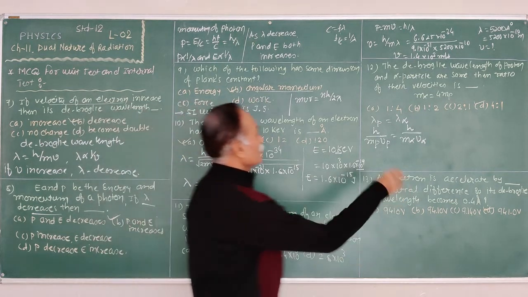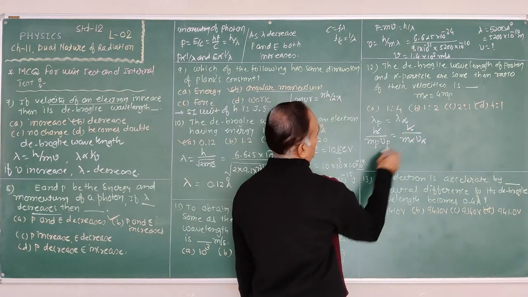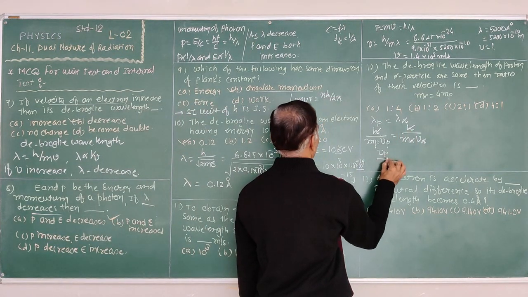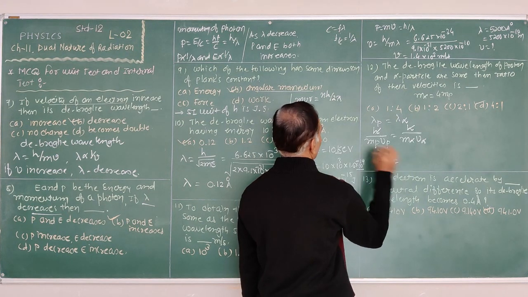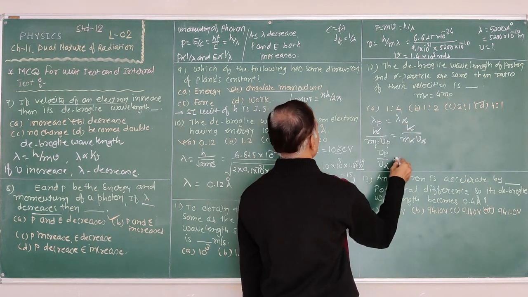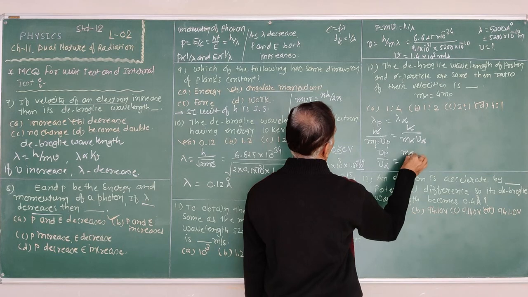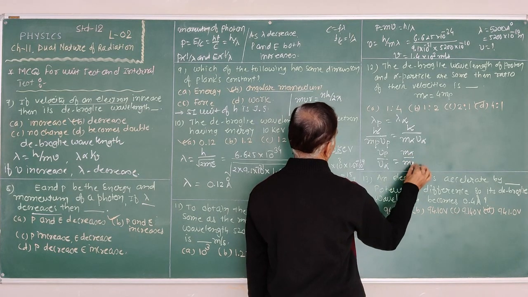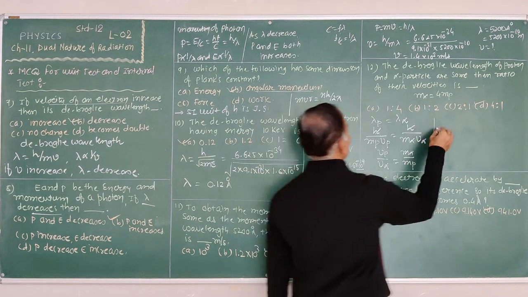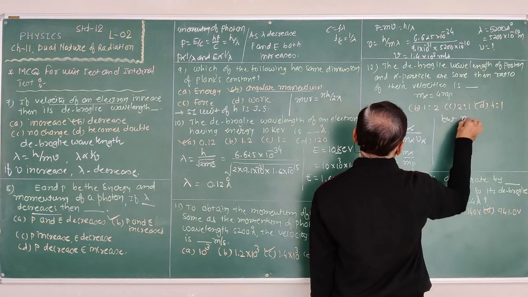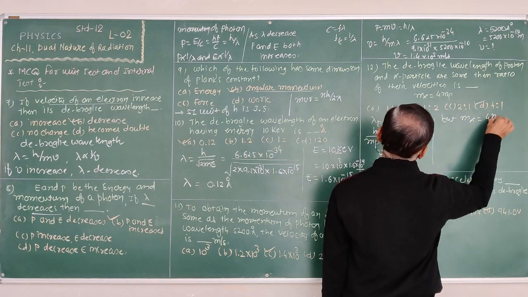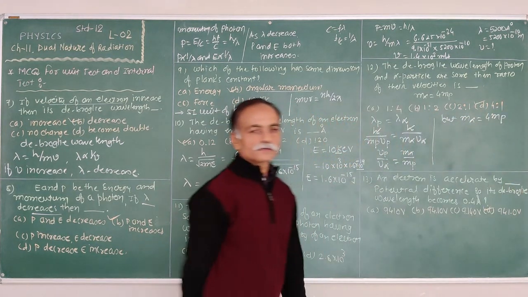We require the ratio of the velocity of proton to the velocity of alpha particle, which is equal to m alpha upon mp. But here m alpha is 4 times the mass of the proton.